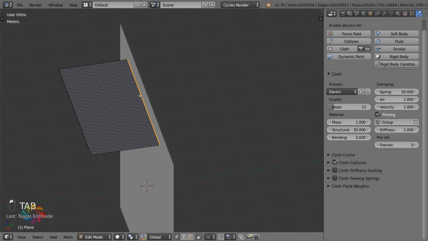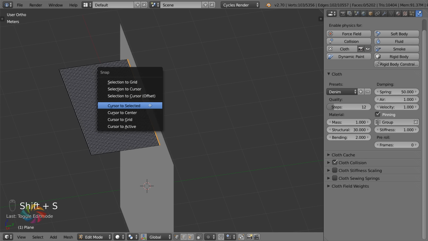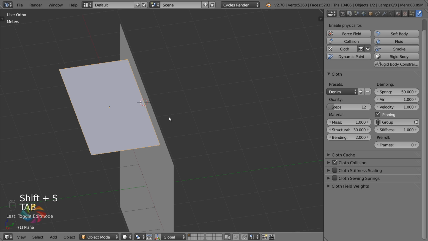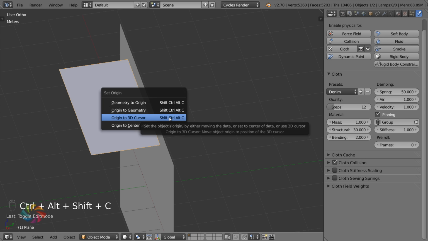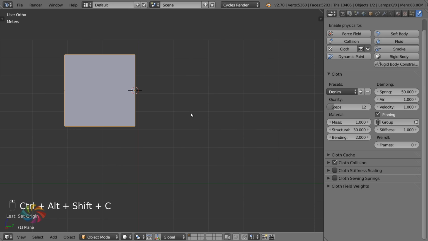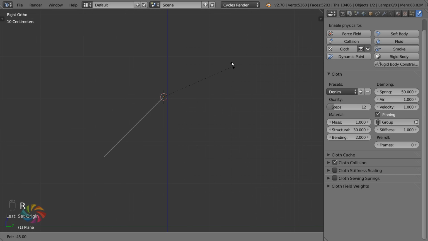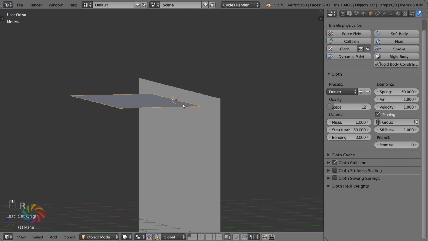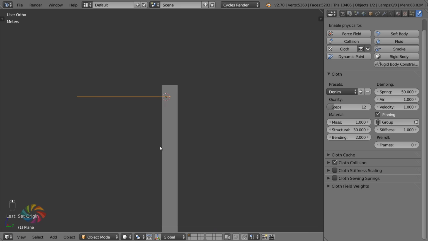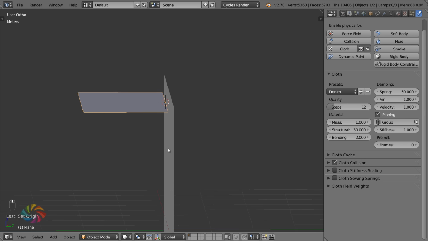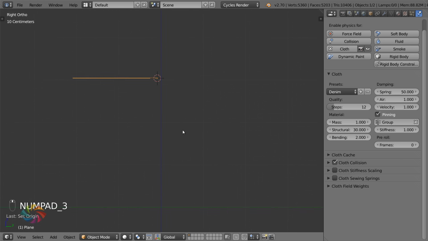And for this, just to make this easier to use, I'm going to position this origin point on that edge right there. So let's just go Control Shift Alt C, the really complicated shortcut. Anyways, now that that's there, I'm going to rotate this. The reason I'm rotating this is that having it fall from a 90-degree angle all the way down gives it too much force. It bashes into the wall, and you can have problems where the cloth goes through itself and other problems like that.